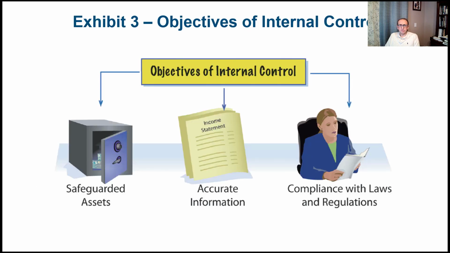So what are the objectives of internal control again? Again, safeguarding assets or protecting assets, accurate information, and we can include the most important information, which would be financial information, and of course compliance with laws and regulations. So the objectives of internal control are to provide reasonable assurance that assets are safeguarded and used for business purposes, business information is accurate, including financial information, and employees and managers comply with laws and regulations and policies set forth for the business.